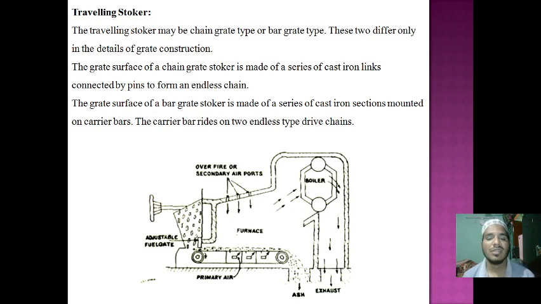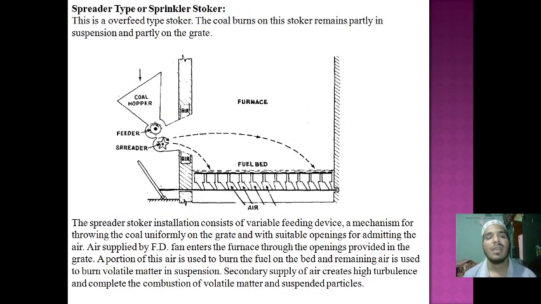We can call it a belt drive system. In the spreading type, sprinkle means droplets: we drop some particles slowly onto the fuel bed.